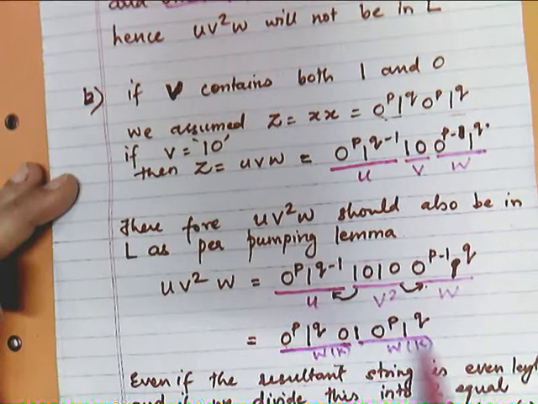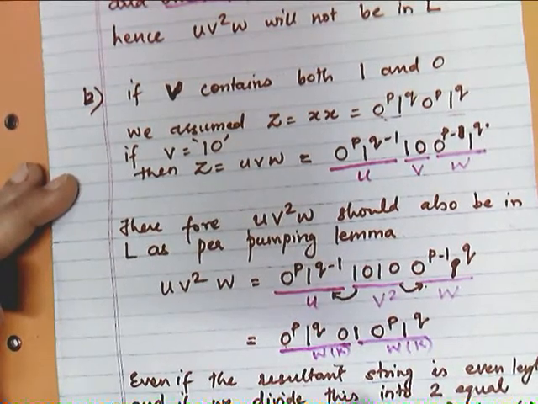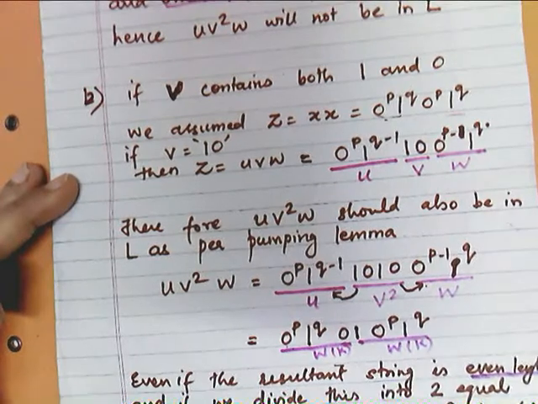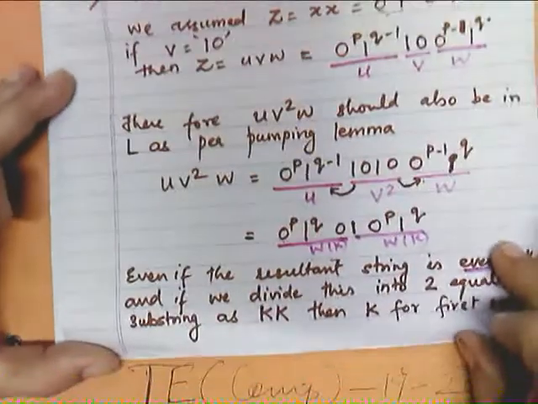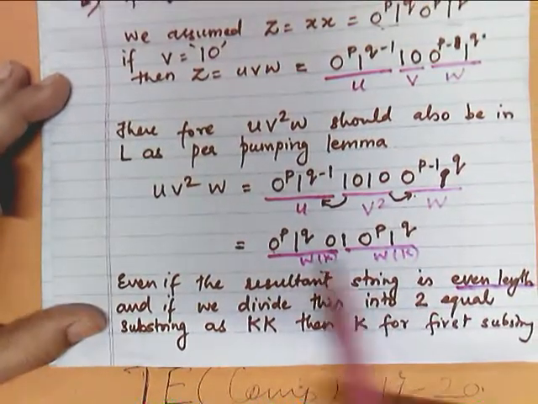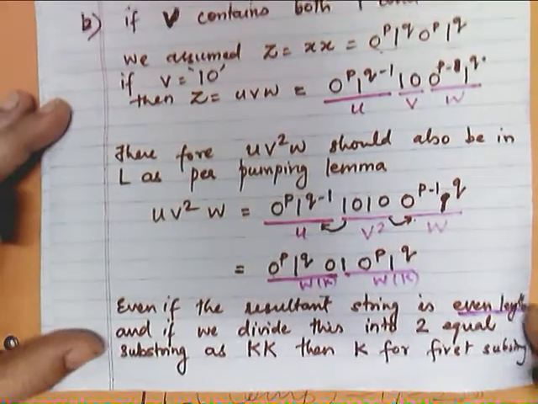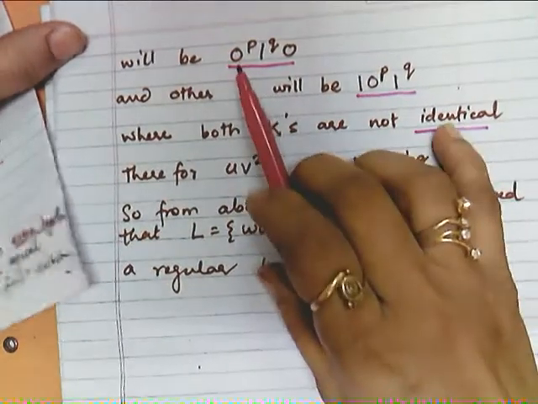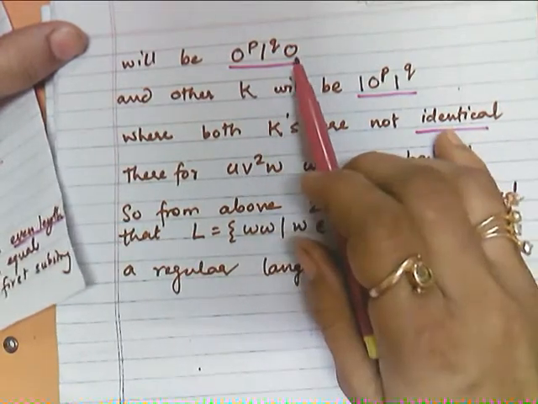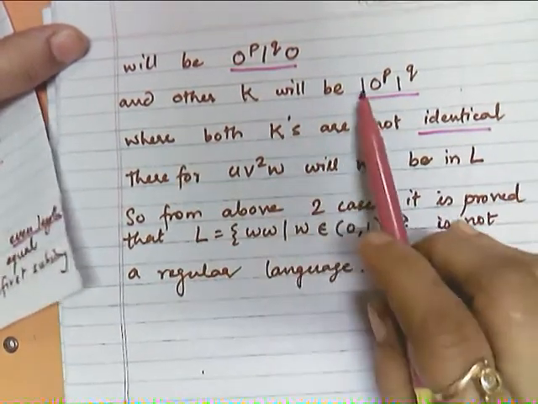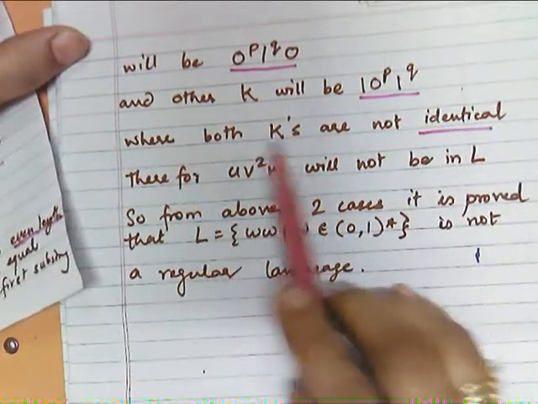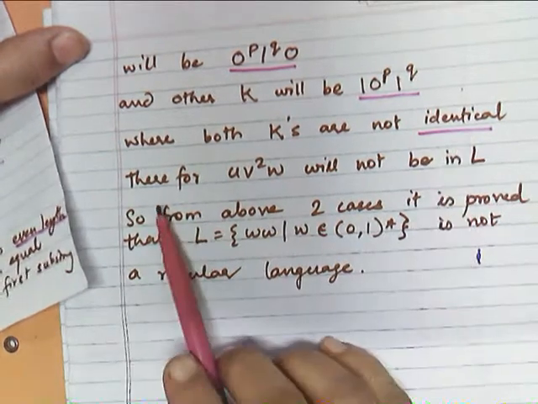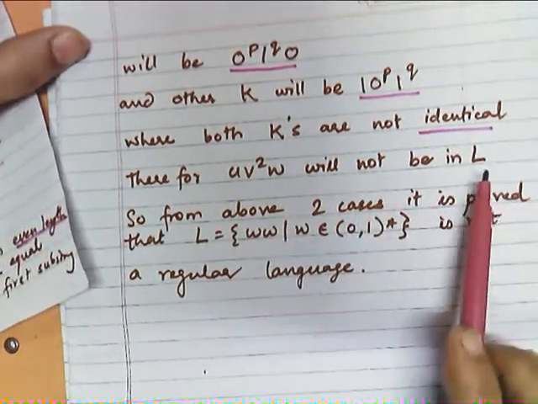So even if the resultant string is of even length, and we divide this into two equal substrings as KK, then K for the first substring will be 0 raised to the power P, 1 raised to the power Q and 0, and the other K will be 1, 0 raised to the power P, 1 raised to the power Q, where both K's are not identical. Therefore UV square W will not be in L.